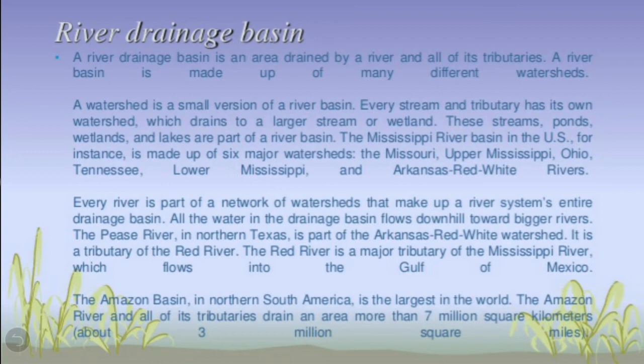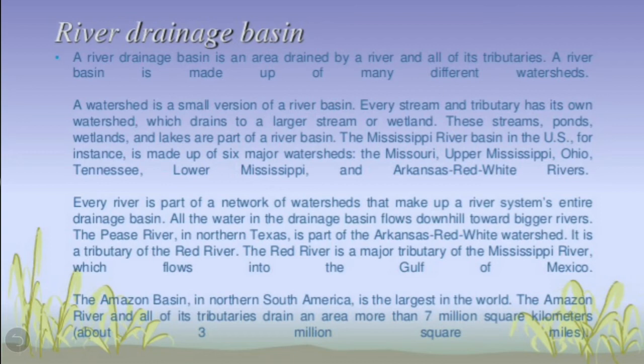So children, till now it might be clear in your mind what a watershed is. A watershed is a small version of a river basin, that is, a small part of a river basin, and every stream and tributary has its own watershed which drains into a larger stream or wetland.